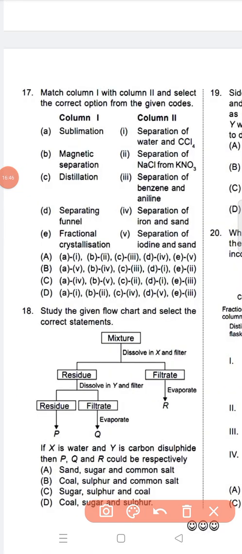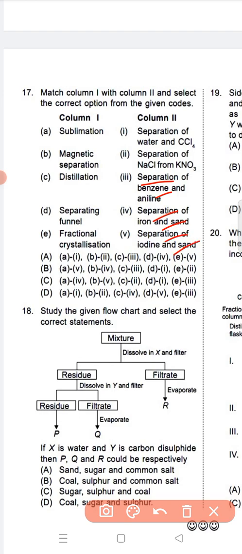Question number 17, match column 1 and column 2. Sublimation, magnetic separation, distillation, separating funnel, fractional distillation. Column 2: separation of water and CCl4, separation of NaCl and KNO3, separation of benzene and aniline, separation of iron and sand, separation of iodine and sand.